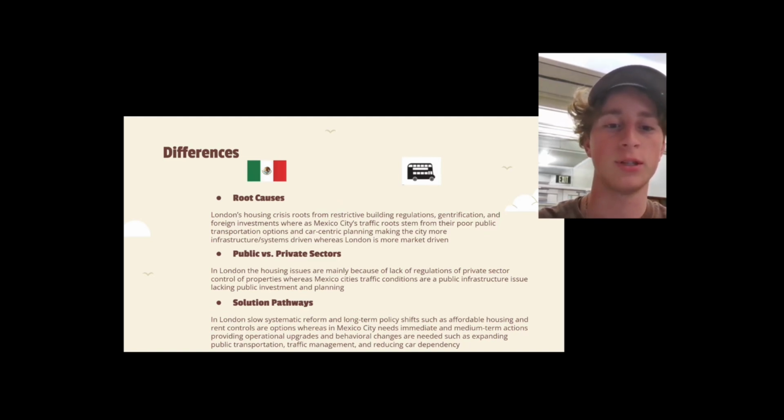That would allow more people to have access to housing, and the rent controls would also limit those private investors from skyrocketing prices. Whereas Mexico City needs immediate and medium-term actions, providing operational upgrades and behavioral changes.